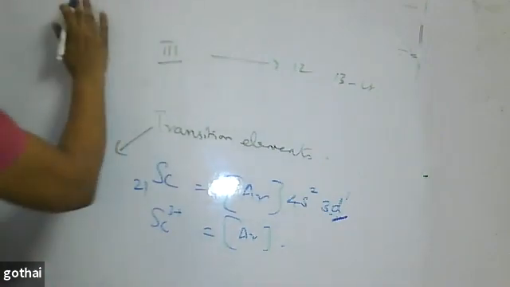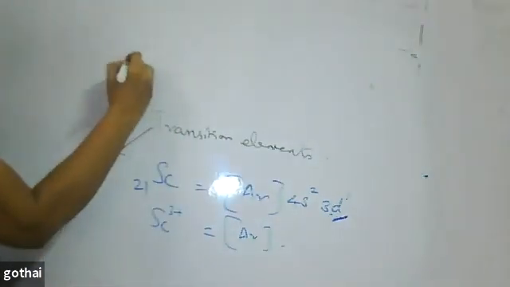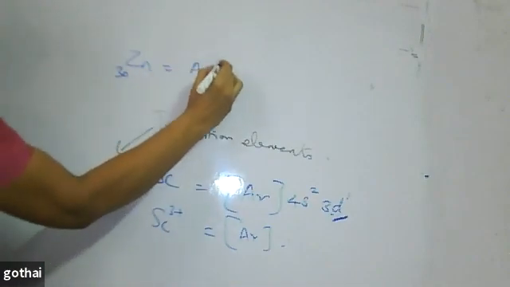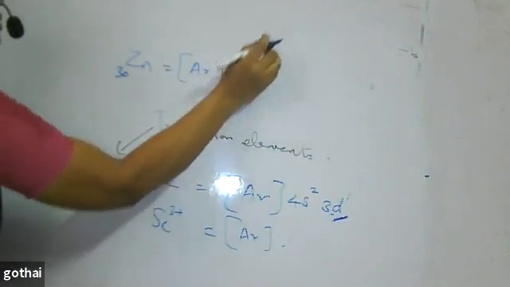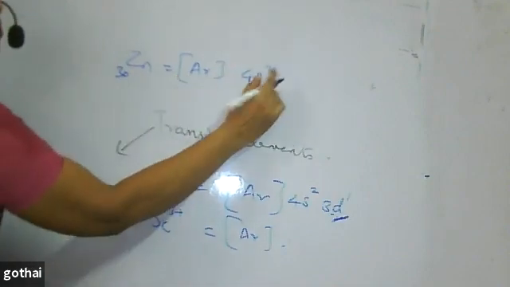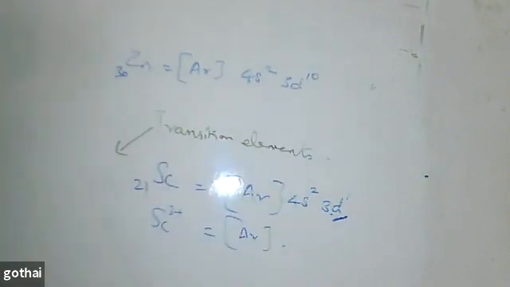For example, let me go first to zinc. Zinc's atomic number is 30. Electronic configuration: argon 3d10 4s2. After argon, which is 18, 4s gives 20, then you write the 3d10. This is the ground state.